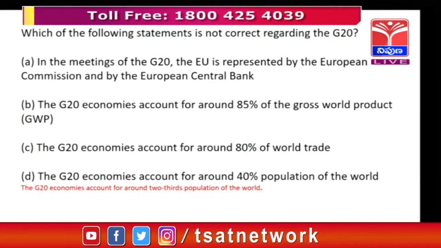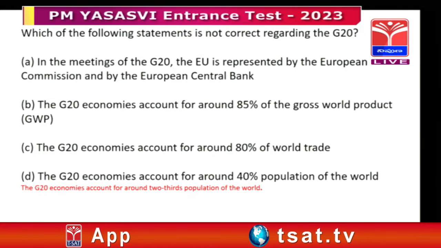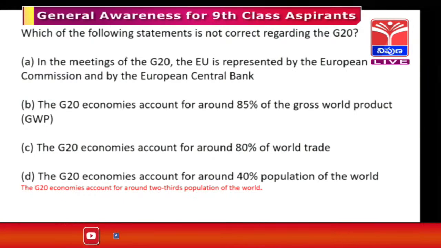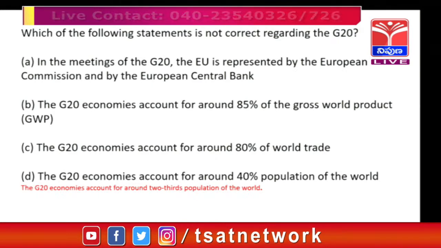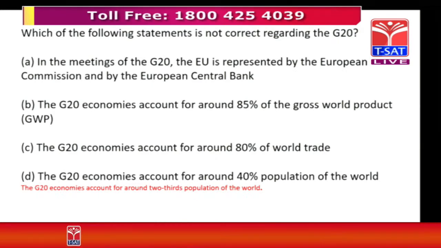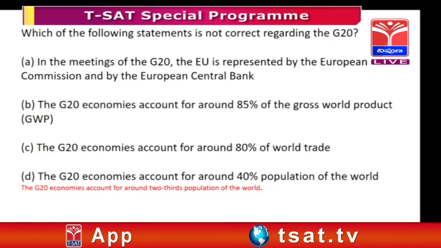This is the first option. The G20 economies account for around 85% of the gross world product, GWP. The G20 economies account for around 80% of world trade. And the last option, the G20 economies account for around 40% of the population of the world.